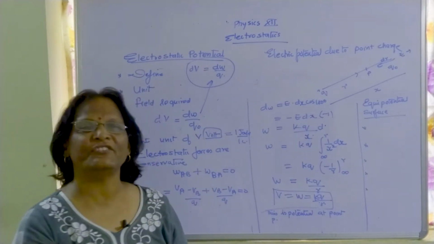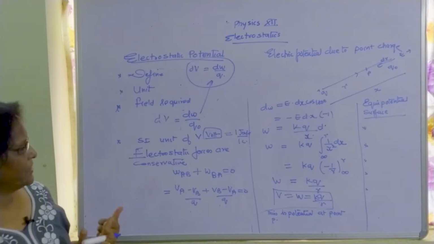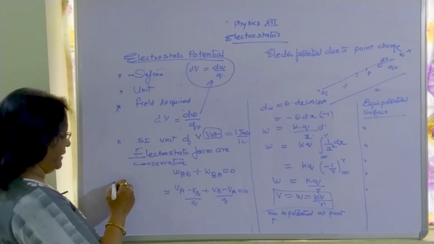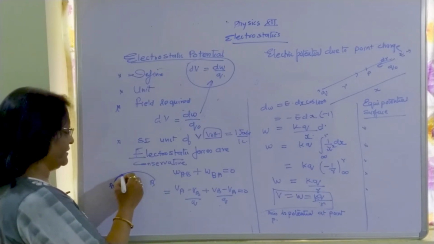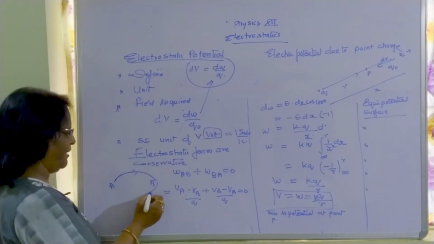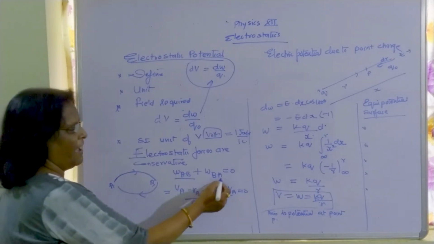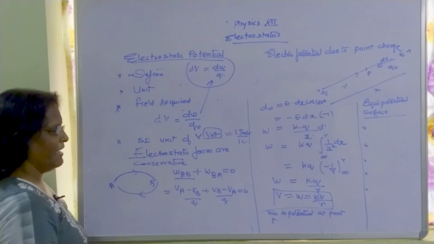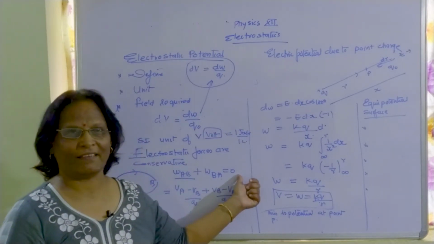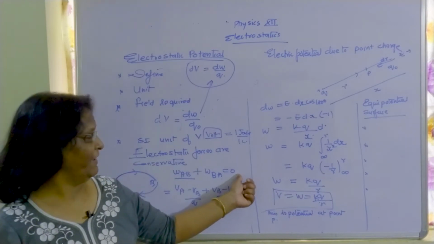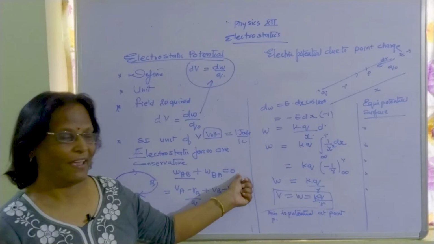Electrostatic forces are generally conservative by nature. This can be shown here because of work done. Suppose we have taken points A and B. We first take the charge from A to B, and then bring it from B to A. So work done will be WAB and WBA. If this work done comes to 0, obviously we can say the electrostatic force is conservative. Why? Because